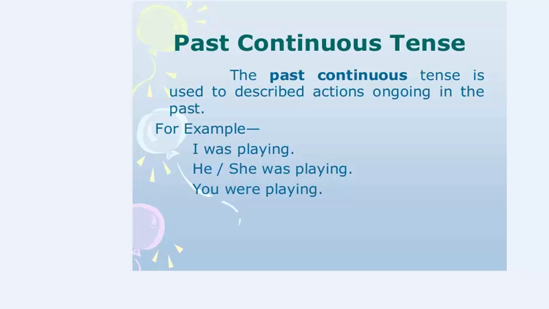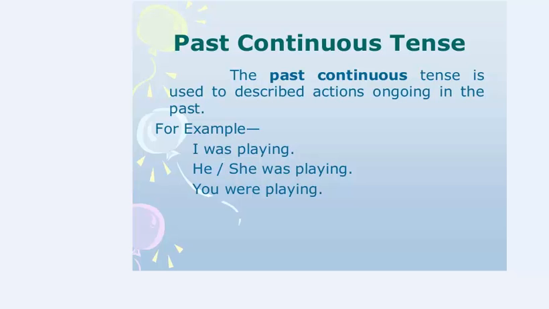So past continuous tense is used to describe the action ongoing in the past. This is the key word in the definition: describe the action ongoing in the past. So it is not an action that is finished in the past. Yes, it happened in the past, but it is ongoing.